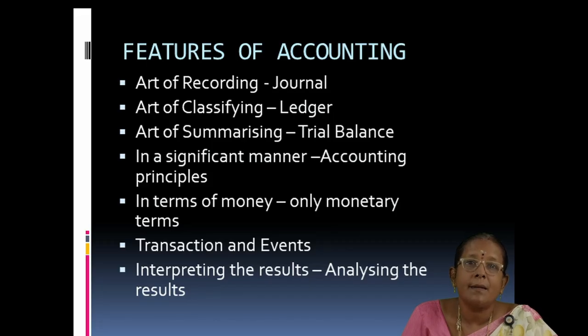If the trial balance is not balanced, then we should assure that there are some errors and mistakes in journal and ledger. So, we have to verify these two, that is journal and ledger.